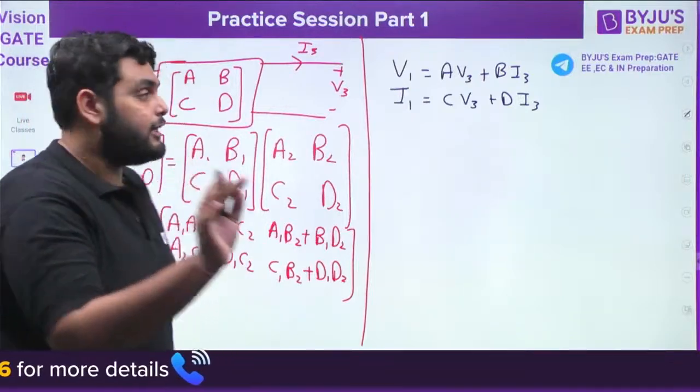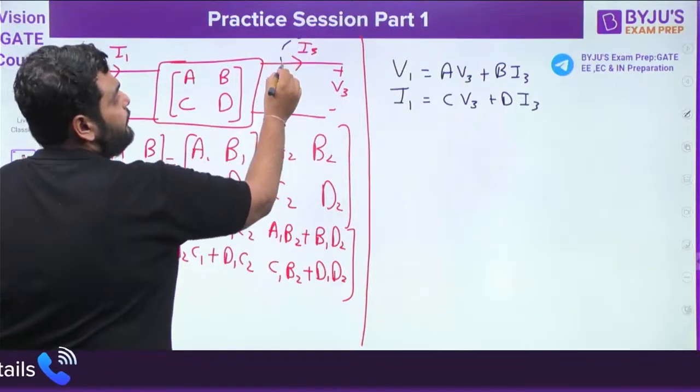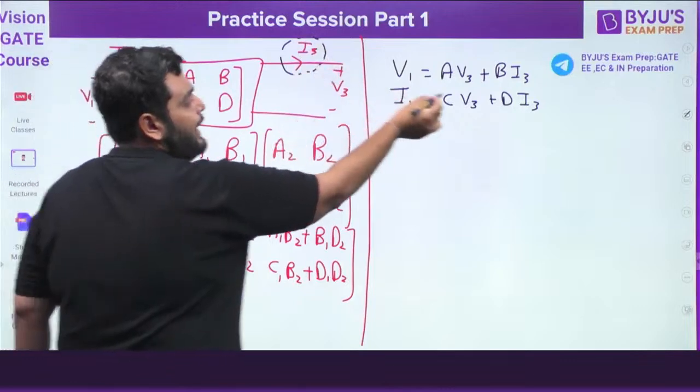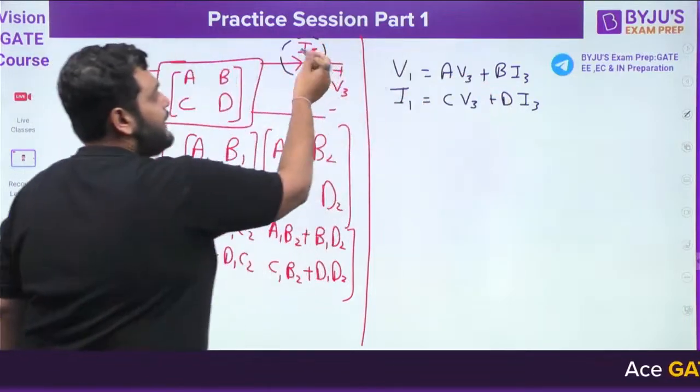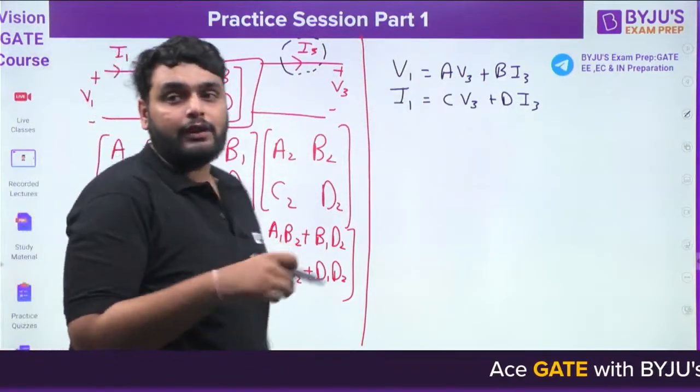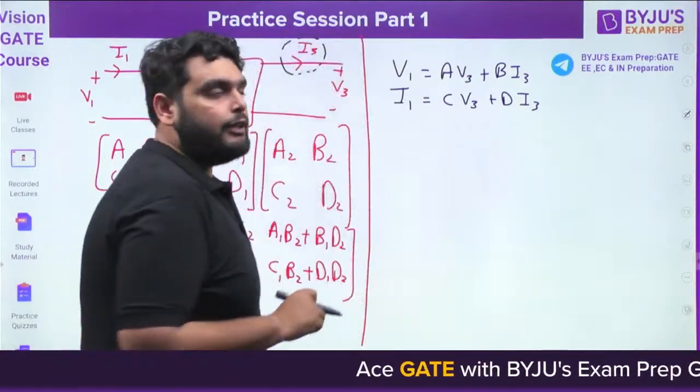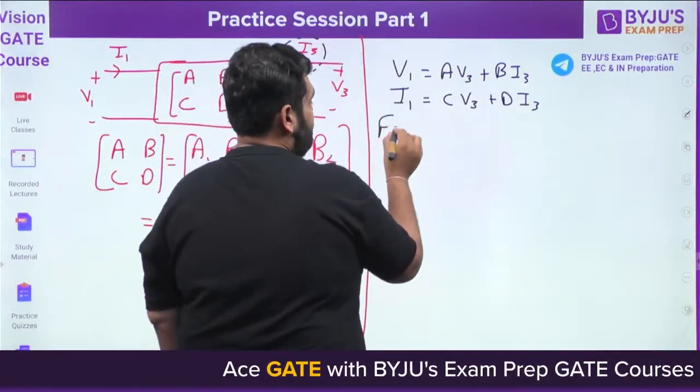Now understand one point carefully. Because the direction of current I3 is outside the network, I have used the plus sign. If the direction is inside the network, I have to use the minus sign. Okay. Now what is VTH? Tell me, what is VTH?